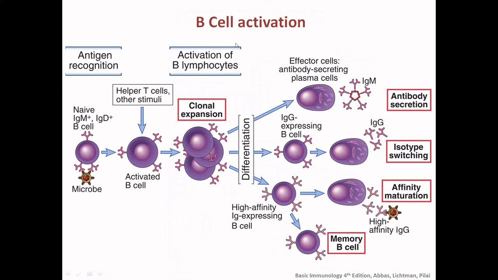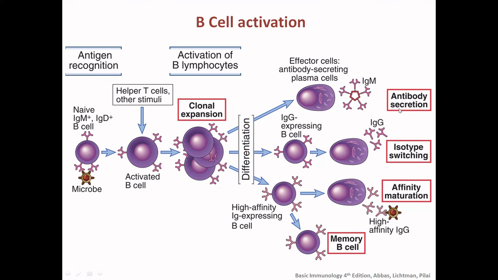And when the B cell and T cell are activated, they also show a similar type of response. But here we will take the example of the B cell. This is a naive B cell, which has till now not seen any antigen. So when there is an antigen, there will be antigen recognition, and in the presence of the T helper cells, it will be activated. Clonal expansion happens based on the clonal selection theory. First it will secrete IgM from the effector cells. Then there will be isotype switching, after which there will be IgG secretion. Then there will be affinity maturation, meaning there will be more specificity against the antigen.